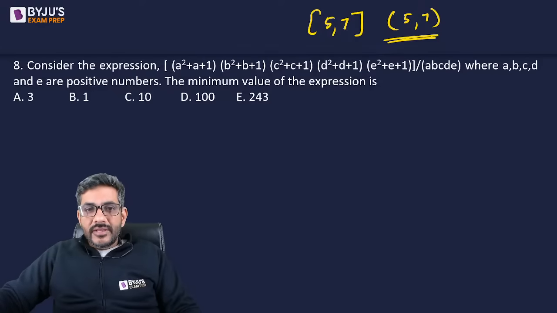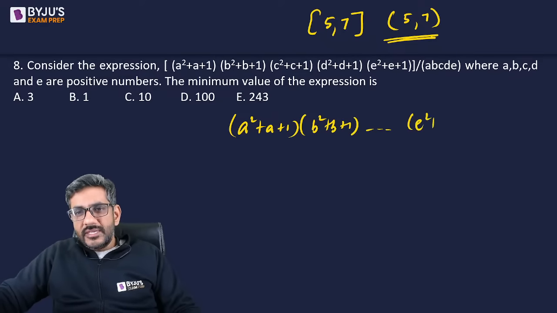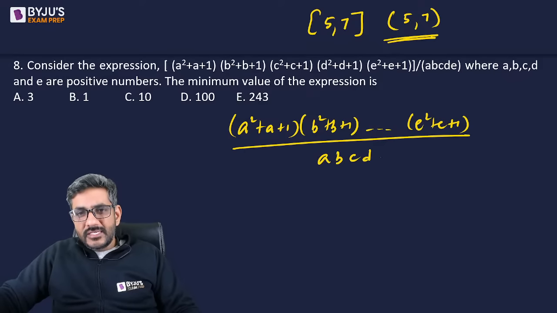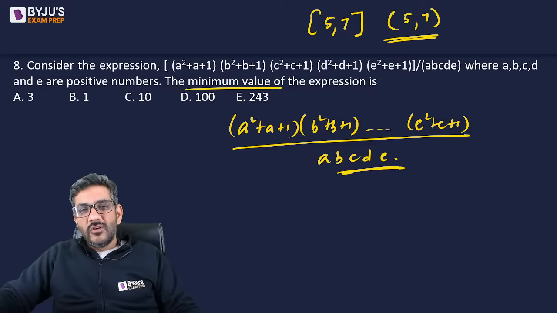चलिए जी. So here the expression is (a square plus a plus 1) into (b square plus b plus 1) and so on and so forth up to (e square plus e plus 1) divided by a b c d e. So this is what the question is asking you. What is the minimum value of the expression?